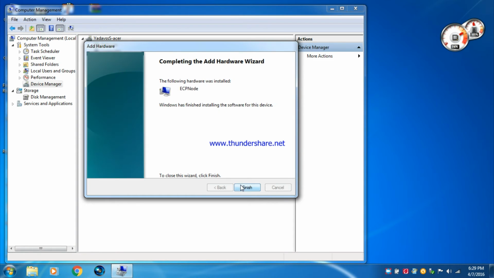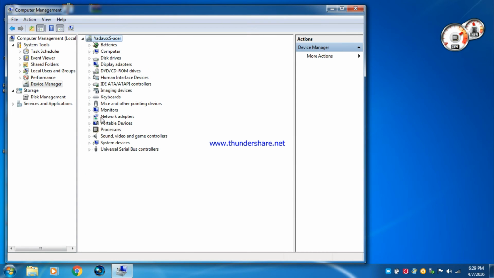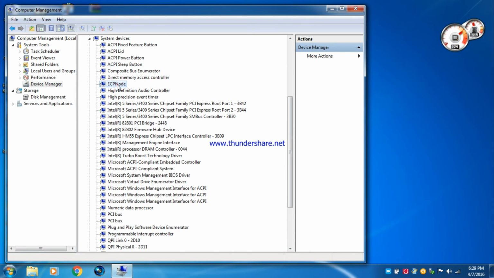So it is installing the driver, and it will not take more than 2-3 seconds. Now click on Finish. And now you see on the system this is the ECP Node. So it will allow the CPU to use its pure and full hardware.